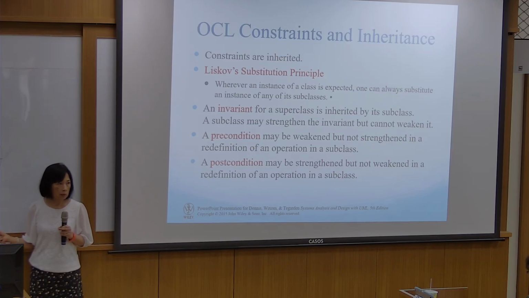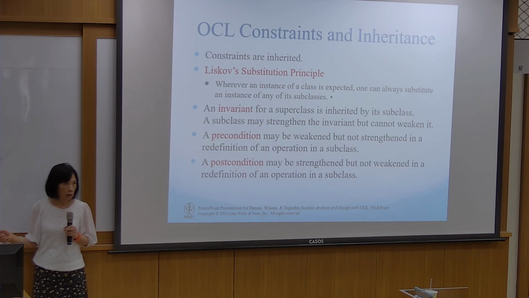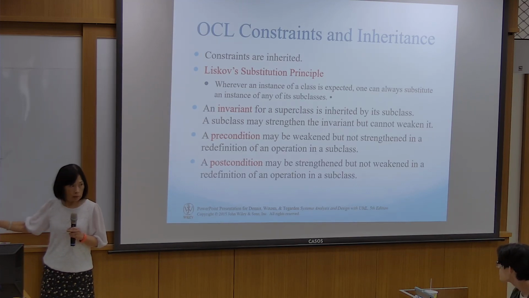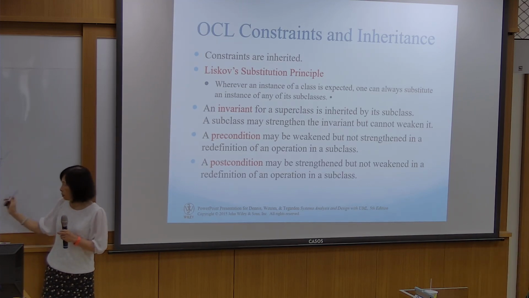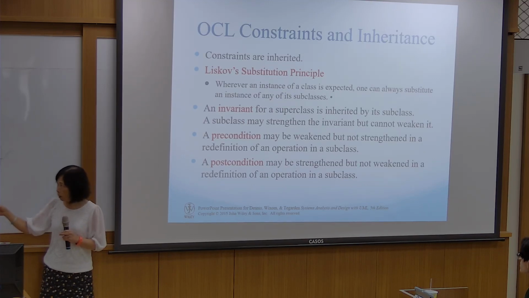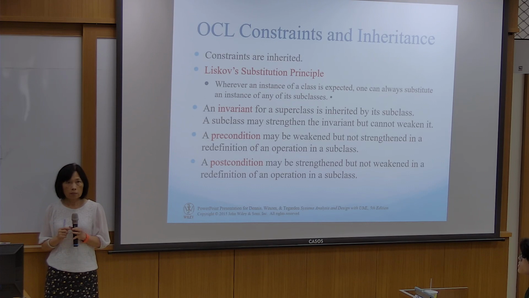Still cannot get it? Parents can replace child. Okay, so LSP said parent can replace child, all right? But I said that if you follow LSP, a lot of things you cannot do, right?